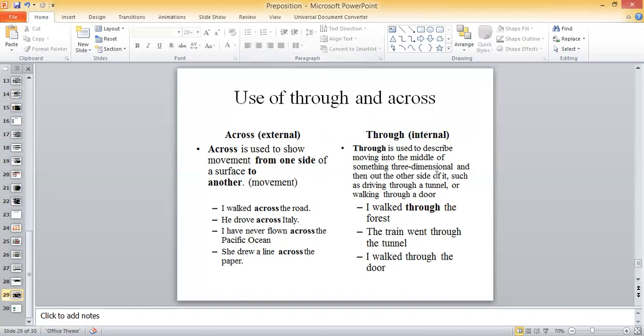So we use through, right? Like I walked through the door. So you walk within the door, like through the door. Okay. So across is used to show movement from one side to the other side, from one surface to another. So it's a movement. Again, they both show movement, right? But this has the internal sort of movement, and this is the external sort of movement, right?